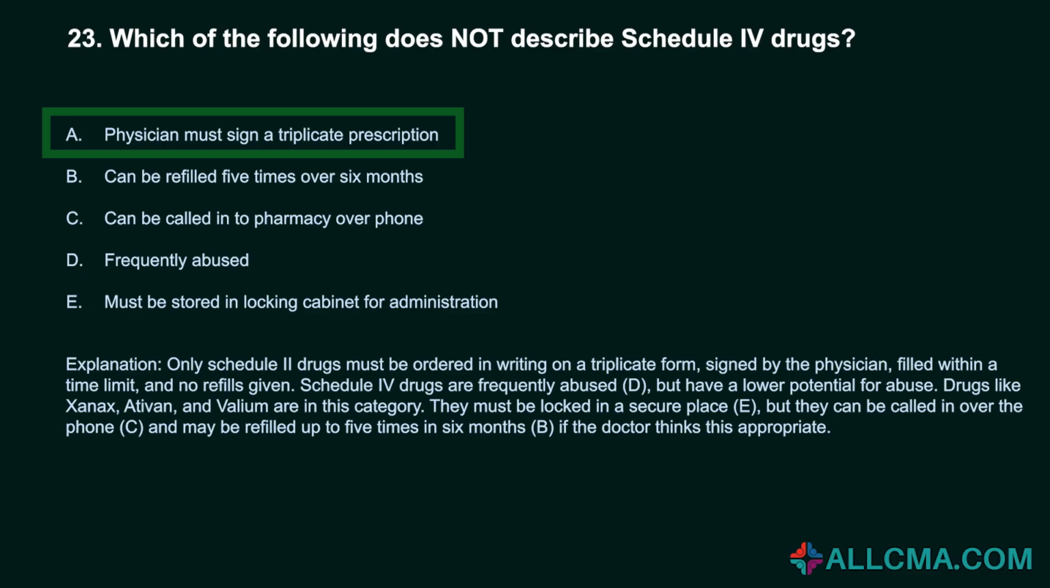Only Schedule II drugs must be ordered in writing on a triplicate form, signed by the physician, filled within a time limit, and no refills given. Schedule IV drugs are frequently abused, D, but have a lower potential for abuse. Drugs like Xanax, Ativan, and Valium are in this category. They must be locked in a secure place, E, but they can be called in over the phone, C, and may be refilled up to 5 times in 6 months, B, if the doctor thinks this appropriate.